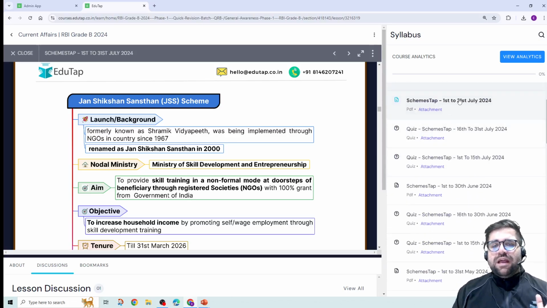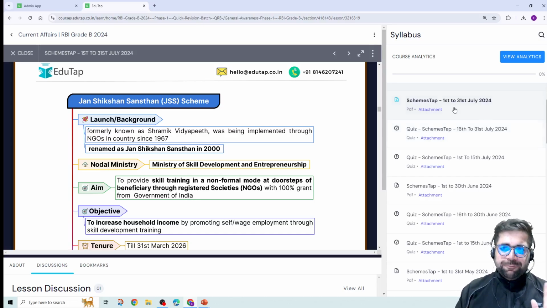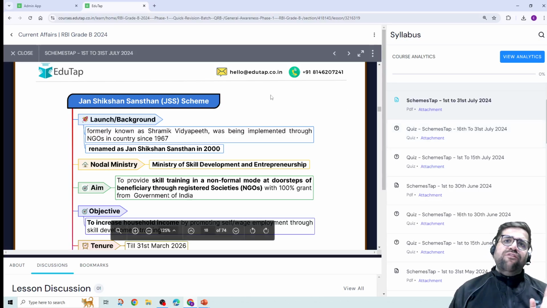For example, if you have covered the schemes tab completely, then take the quiz on it too. Try to see the number of questions which you are able to answer. So today if I have covered the schemes tab document, tomorrow I can take the quiz so that I can check whether I know the schemes or not. So it's like learn, and then you have to practice with the quiz.